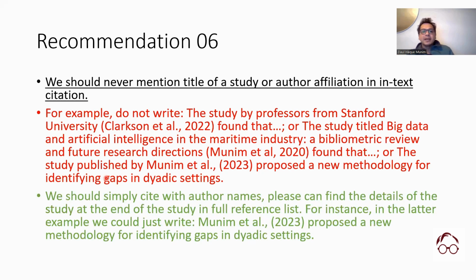So we could simply cite the author names and people can find the details of the same study at the end of the full reference list. For example, in the last case, right, we could just say Munim et al. proposed a new methodology for identifying gaps in dyadic settings. We don't have to say the study published by. So the study published by is unnecessary information, okay?